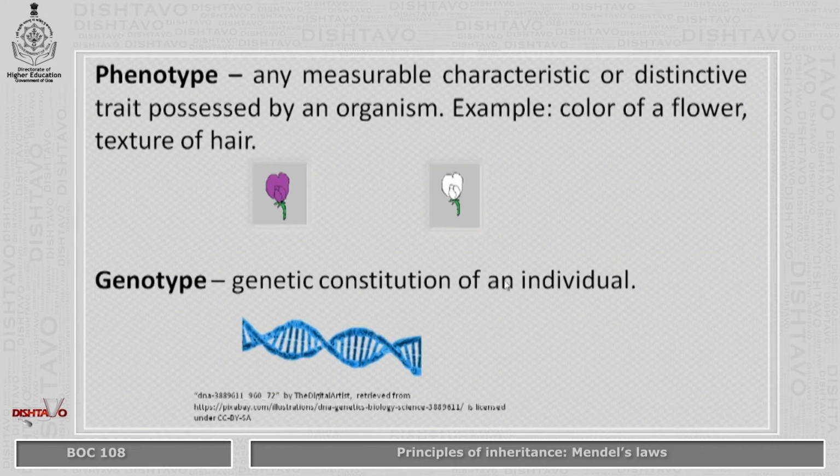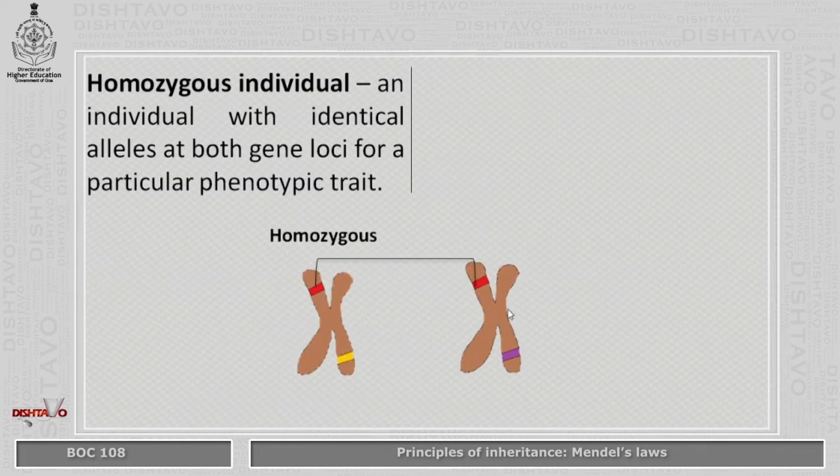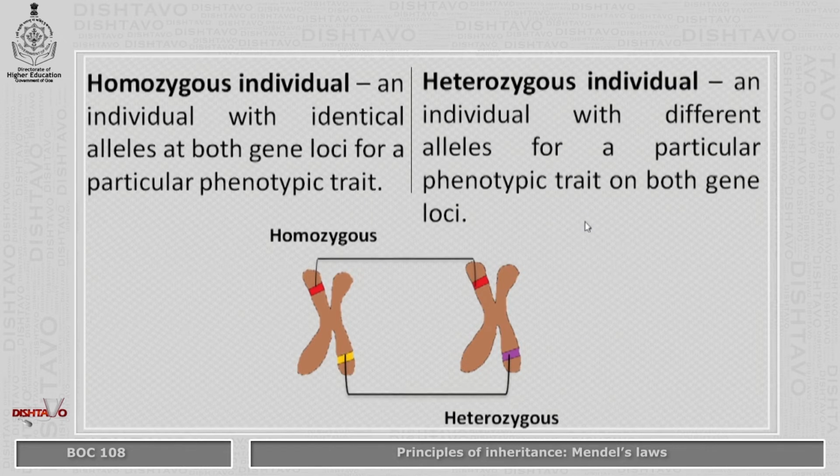A genotype is the genetic constitution of an individual. A homozygous individual is an individual with identical alleles at both gene loci for a particular phenotypic trait. A heterozygous individual is an individual with different alleles for a particular phenotypic trait on both gene loci.